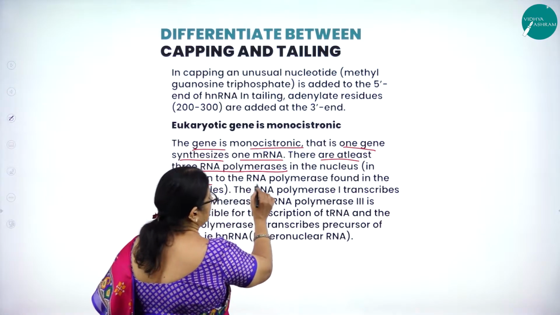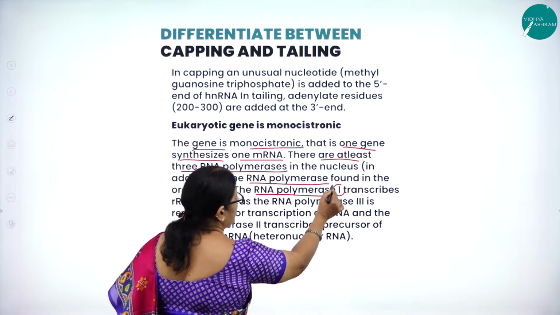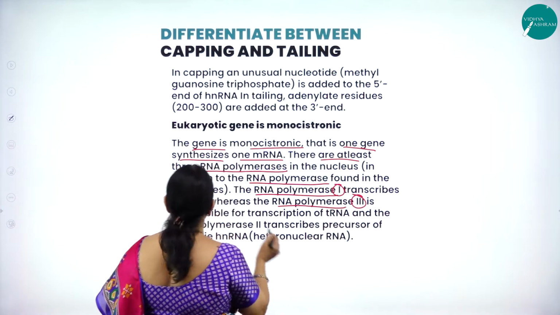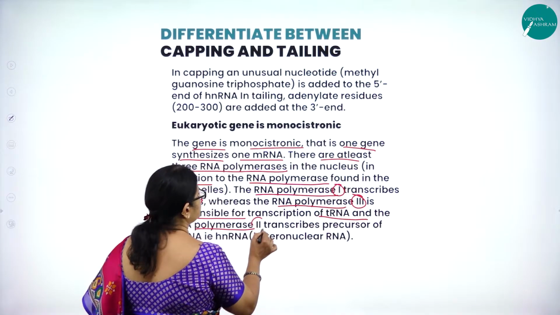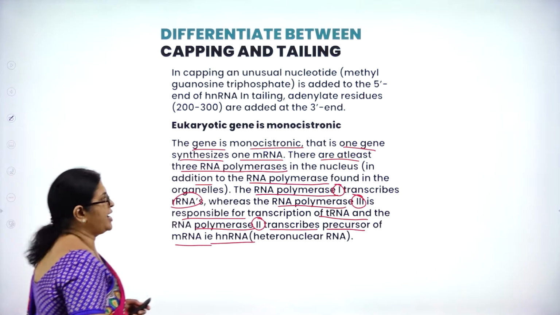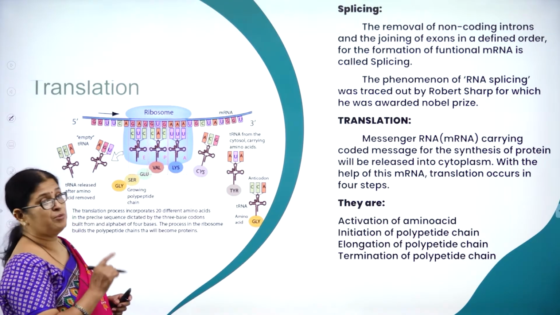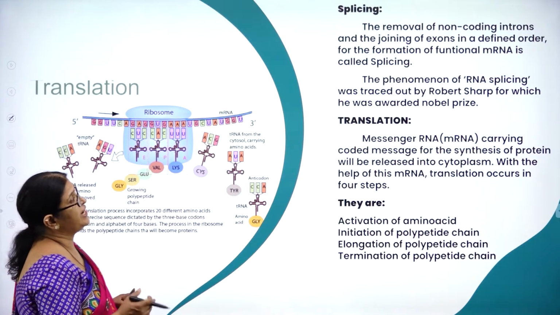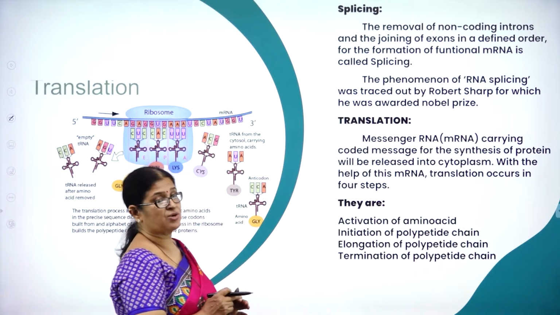In addition to the RNA polymerase found in the nucleus, RNA polymerase 1 transcribes rRNAs, whereas RNA polymerase 3 is responsible for the transcription of tRNA, and RNA polymerase 2 transcribes the precursor of mRNA, that is hnRNA. Now, splicing. What is splicing? The removal of non-coding introns and the joining of exons in a defined order for the formation of functional mRNA is called splicing.